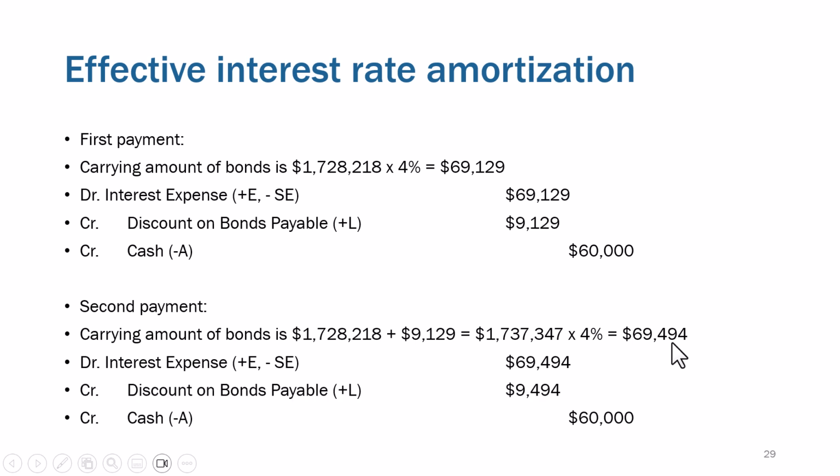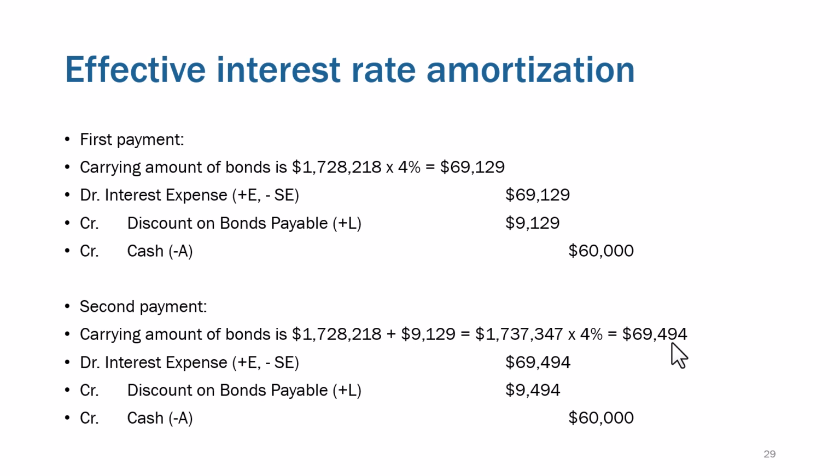The cash stays at 60. We amortize more of the discount. And over the 20 periods, the discount starts small, gets a little bigger, and after the end of the 20 periods, the discount will be gone. Same impact as using straight line in the end. All right, but this is what the GAAP rules will instruct you to use.